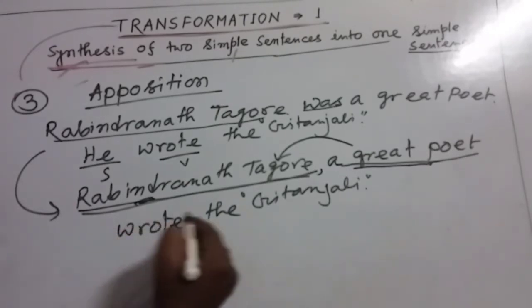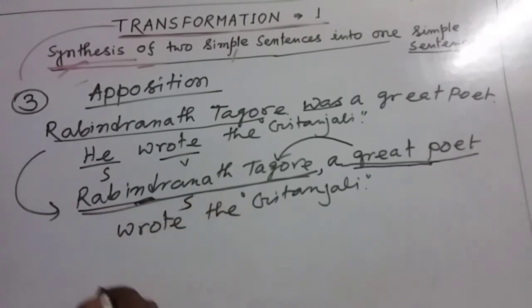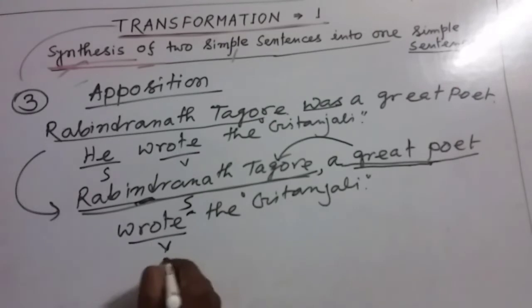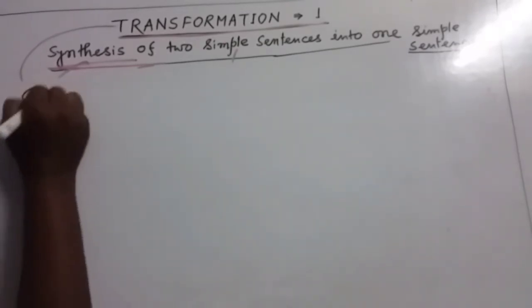And my dear friends, actually this is the subject here, Rabindranath Tagore, this is the verb, and these are the other words. So in this sentence, you can see we have used only one subject, one verb, so we can call it a simple sentence. My dear friends, this is the third way by which we can combine two simple sentences into one simple sentence. My dear friends, this is the fourth way.